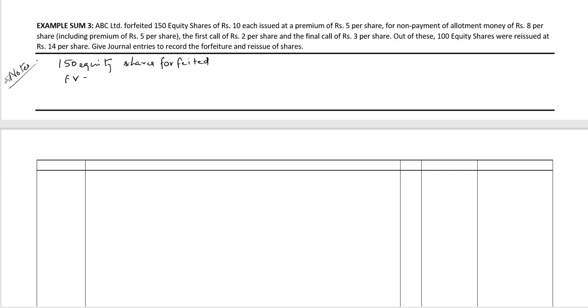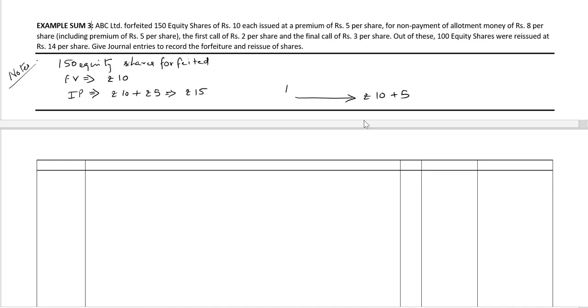The face value is rupees 10 and the issue price is rupees 10 plus the premium of rupees 5, or rupees 15. The full amount has been called up, rupees 10 plus rupees 5. Out of this, the final call is rupees 3.